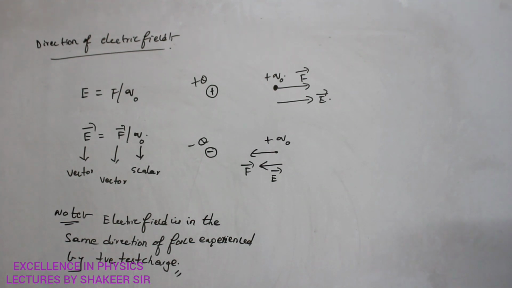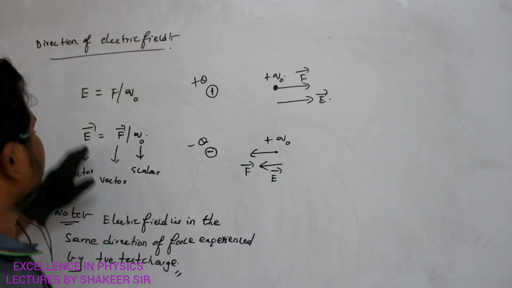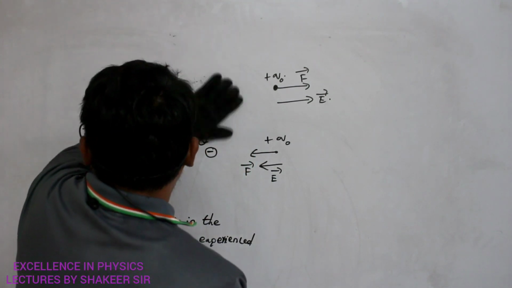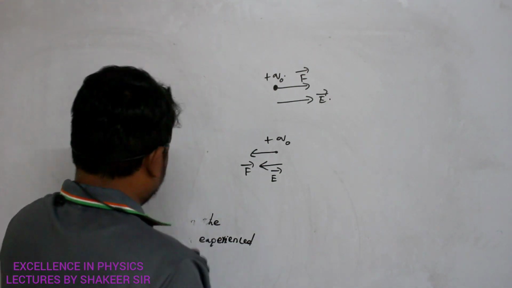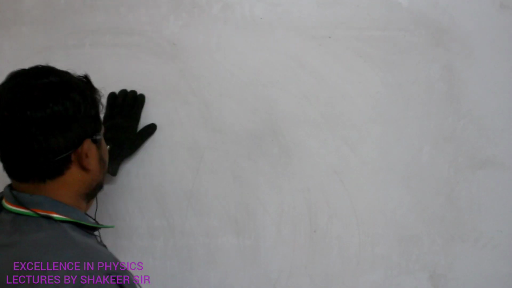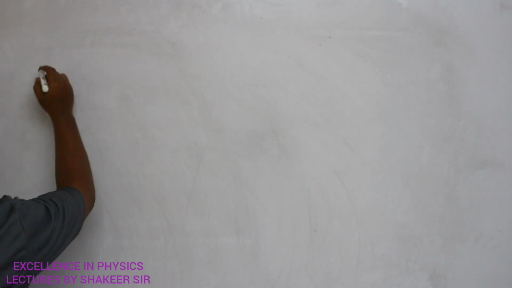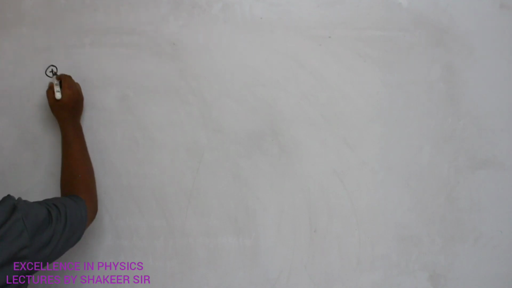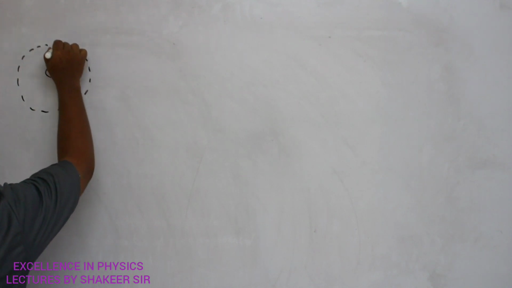Now let us see some more analysis about this electric field. So this is the main charge, and around this one I am drawing a sphere of the same radius.